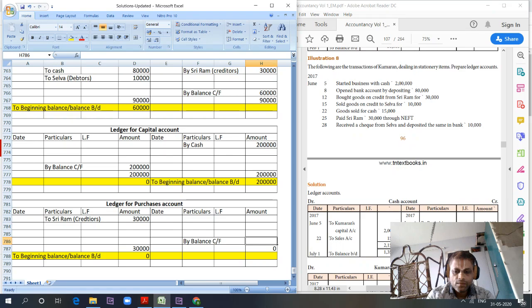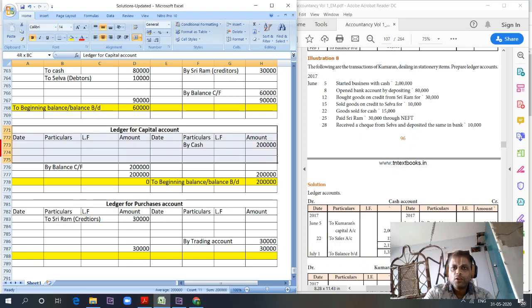And balance carried forward is, because it is purchases, it is P&L. So it should go by trading account, 30,000. We'll discuss about this treatment. Again, we earlier discussed, but we'll discuss about it when it comes to trial balance.